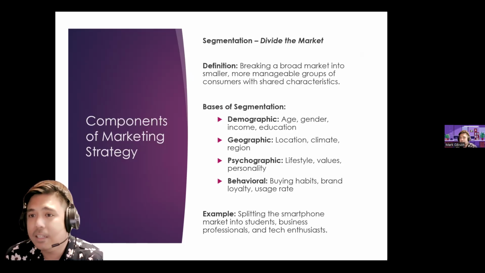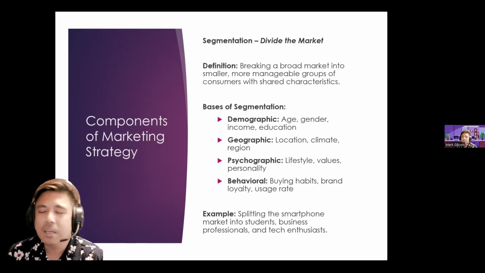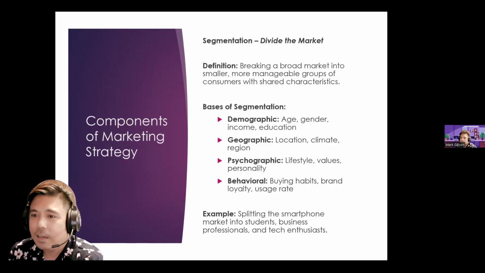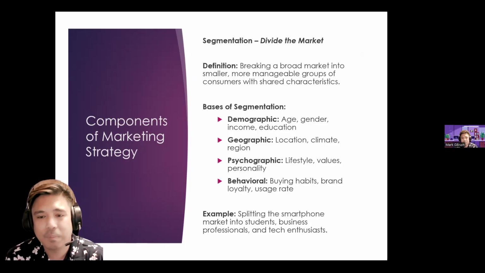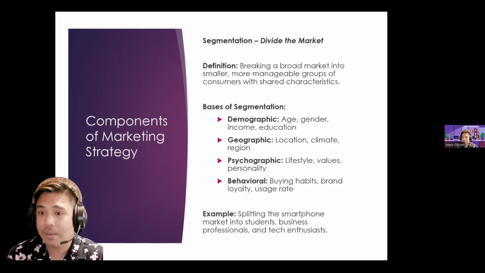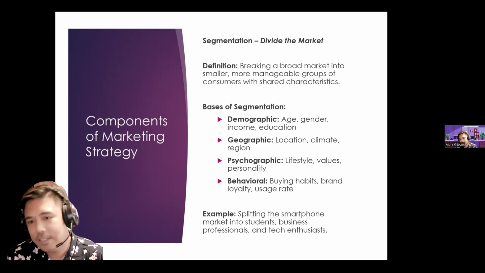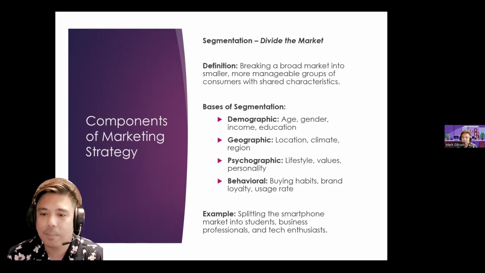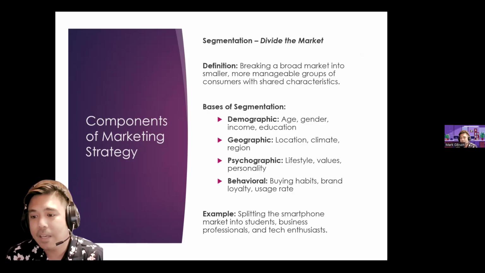Segmentation, no? So divide the market, no? By definition, breaking a broad market into smaller, more manageable groups of consumers with shared characteristics, no? So bases are, for example, demographic, no? So we have age, gender, income, education, geographic, so it could be a location, climate, or a region, psychographic, so lifestyle, values, personality, behavioral, so buying habits, brand loyalty, usage rate, no?